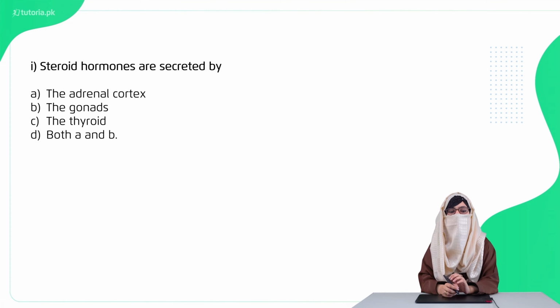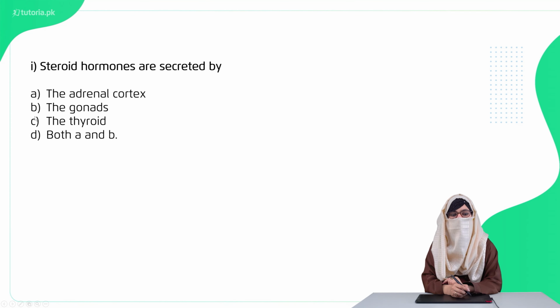Today we are doing the exercise of your chapter 18, chemical coordination. Let's start. So we will start with the MCQs. So the first MCQ is: steroid hormones are secreted by adrenal cortex, gonads, thyroid, or both A and B. तो right option है option D, both A and B.